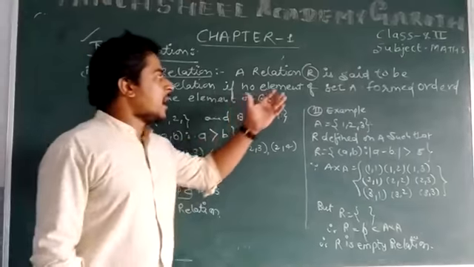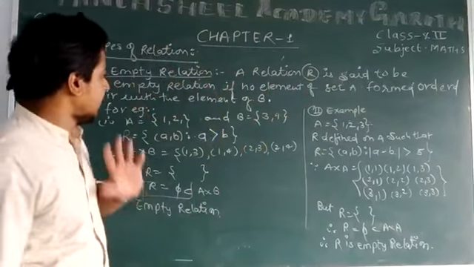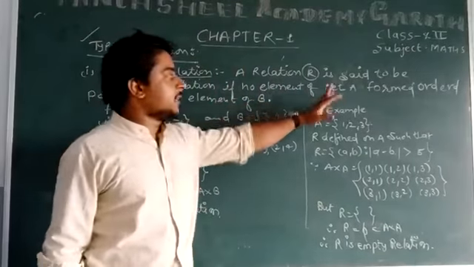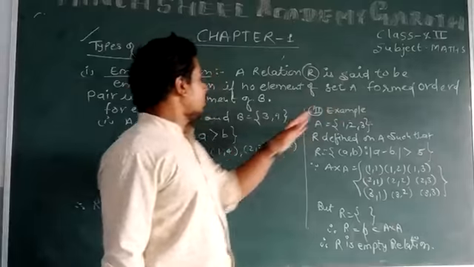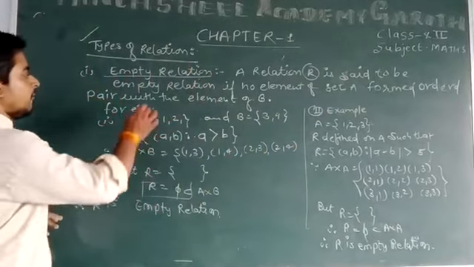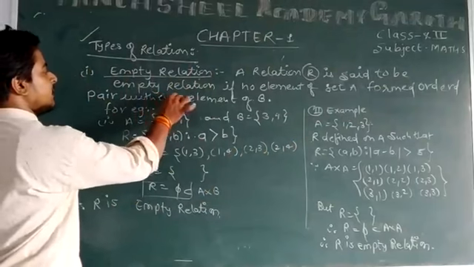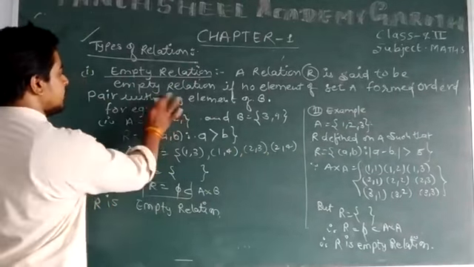उस relation R को हम empty relation कहेंगे. कब कहेंगे empty relation?